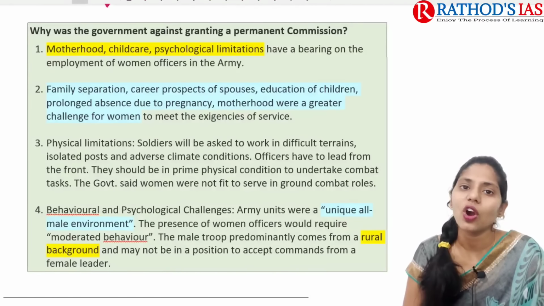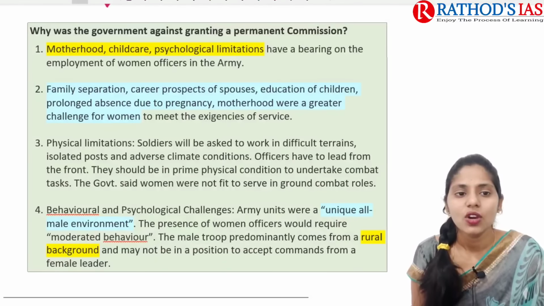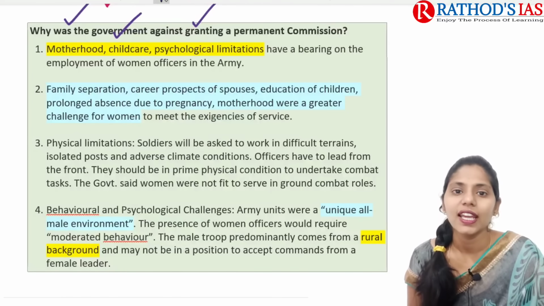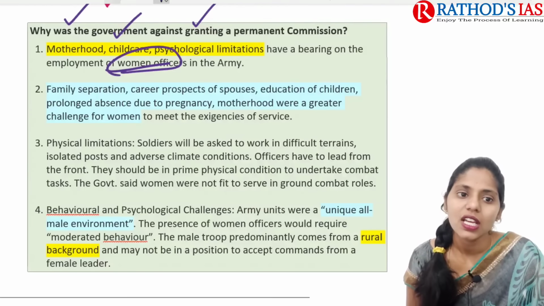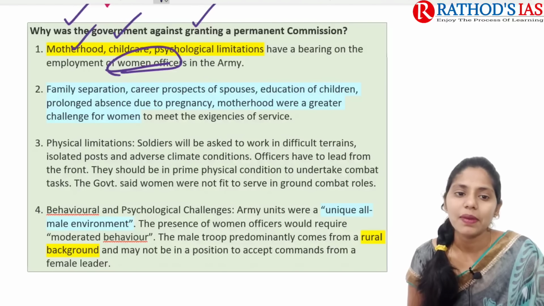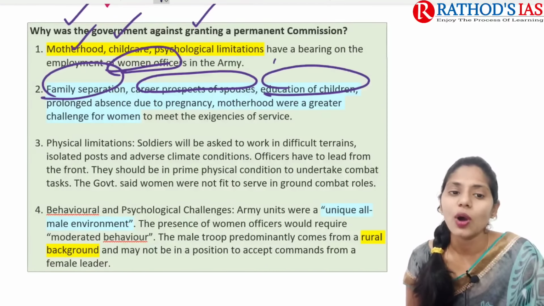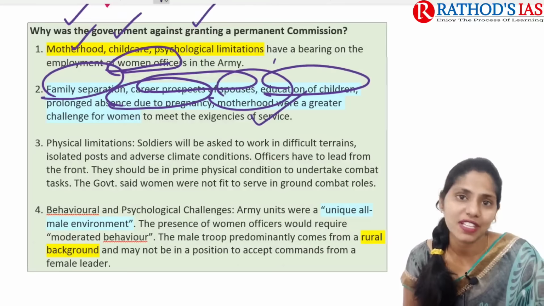And if you're talking about why the government is mainly against providing permanent commission for women, what are the important reasons cited by the government? The first one is that women are best suited for motherhood and child care, and psychological limitations have a bearing on the employment of women officers in the army. When women continue in the army beyond these 10 years, that will affect motherhood, child care and psychological limitations. Next is family separation, career prospects of spouse and education of children, and prolonged absence due to pregnancy and motherhood. These are the greater challenges mainly faced by women.